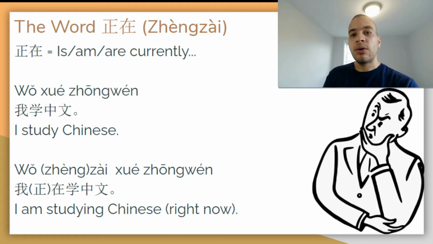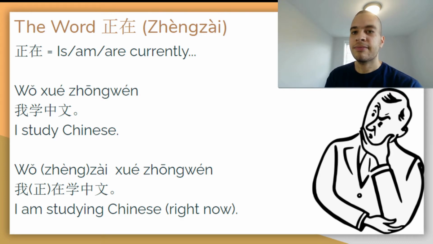So let's take a look at how you use it in a sentence to modify a general statement into a continuous action. First we have 我学中文, I study Chinese, versus 我正在学中文, I am studying Chinese right now. Now, you'll see that the 正 is in parentheses. That's because it's optional. You could just say 我在学中文 and it'll mean the same thing. That's where the trickiness comes from. Sometimes you just hear 在 and it can be confusing to know whether they mean 正在 or just 在 by itself.